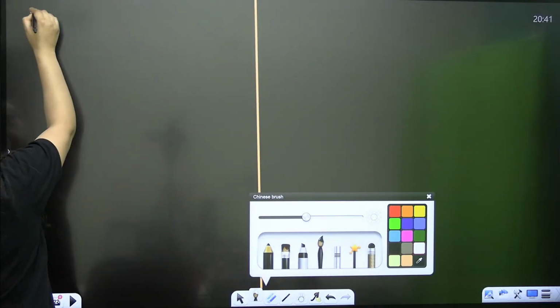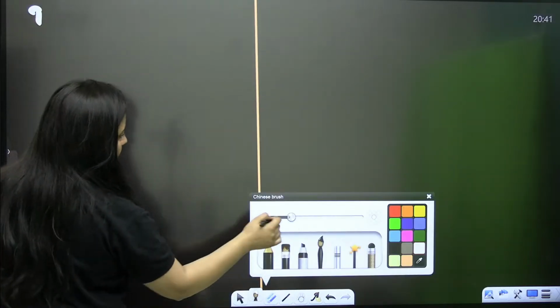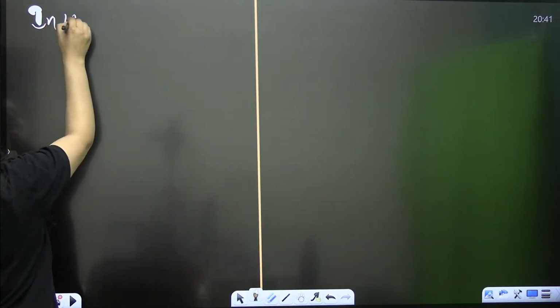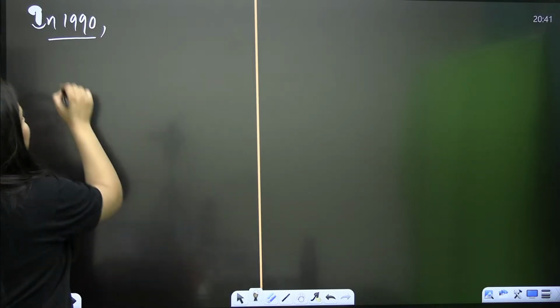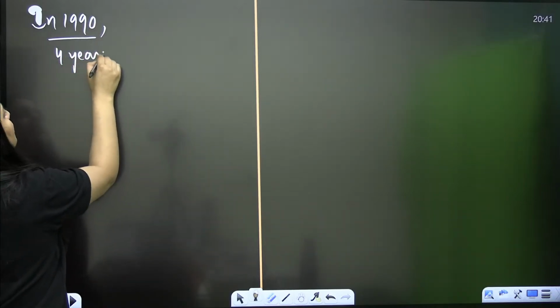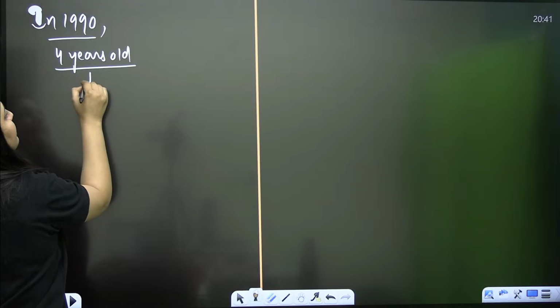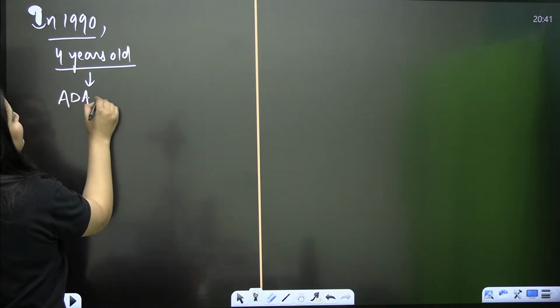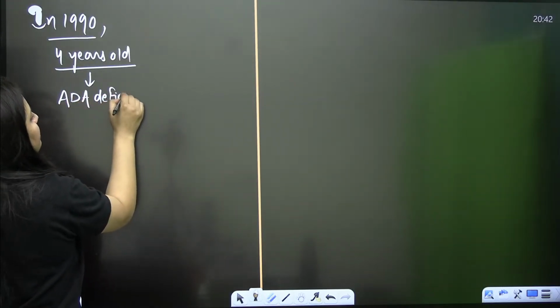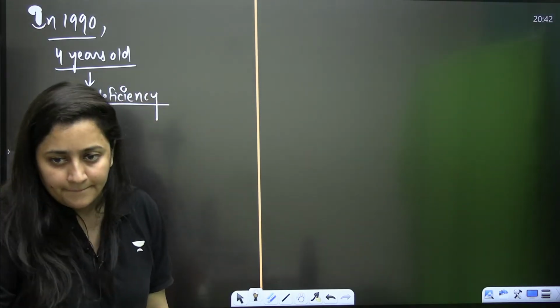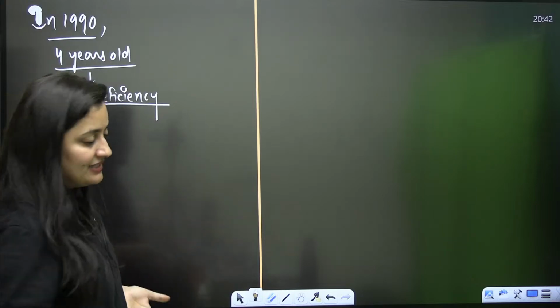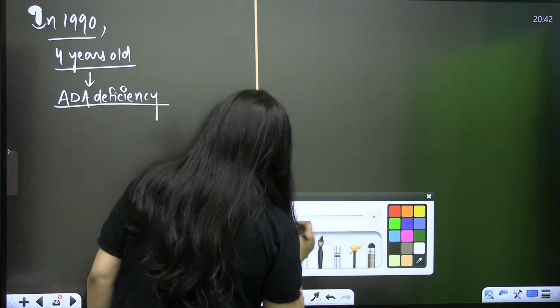When you talk about gene therapy, we have one classical example. In 1990, gene therapy, for the first time, was used for a 4-year-old girl, and that girl was having ADA deficiency. The gene for the ADA enzyme was defective, it was not functioning.